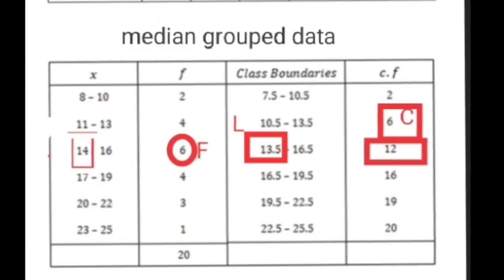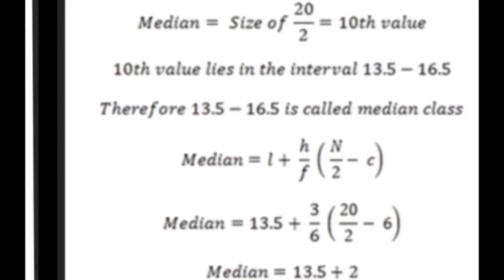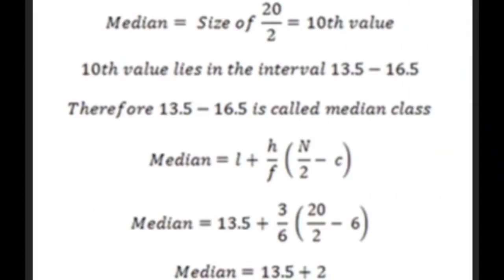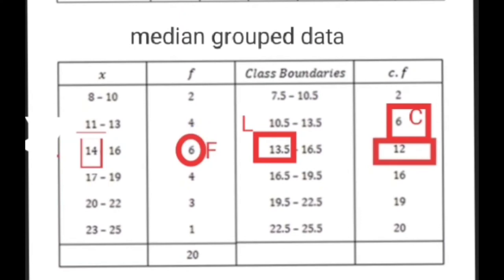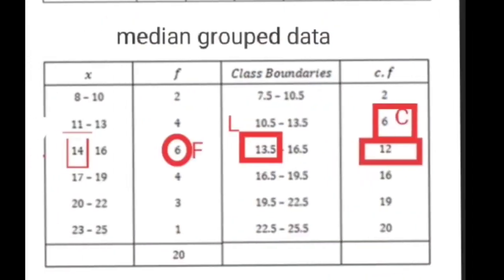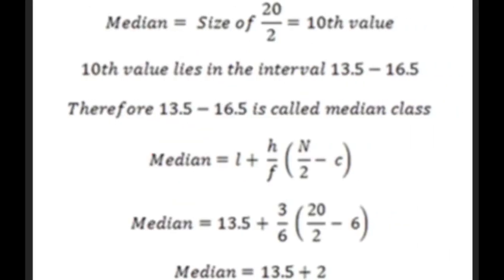So 13.5 plus H, the difference 3, and then the frequency of the median class F, this is 6, and then bracket open, then 20 divided by 2, this one, and minus 6, the cumulative frequency of the preceding class. Now what you have to do is first solve this bracket.